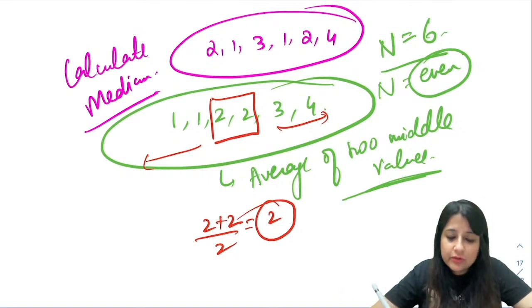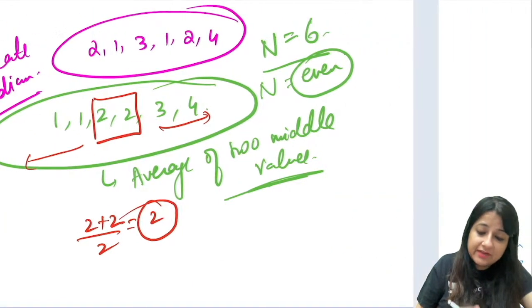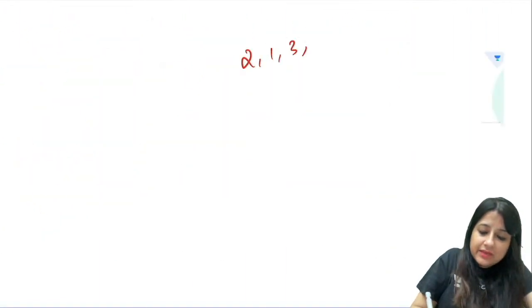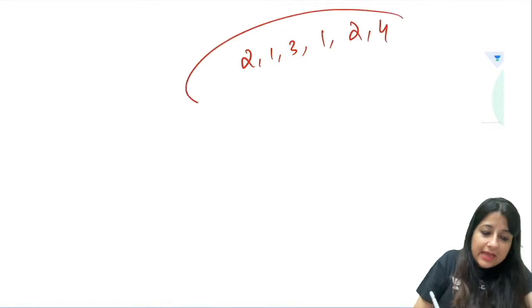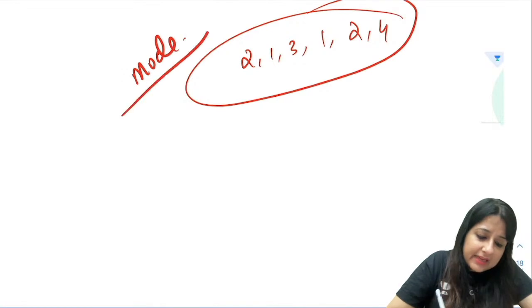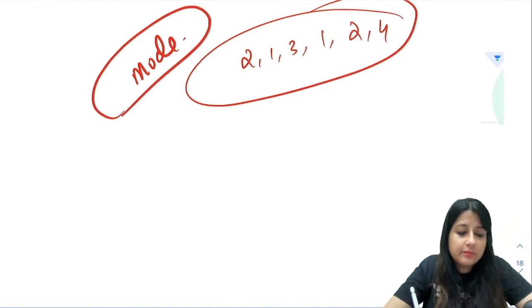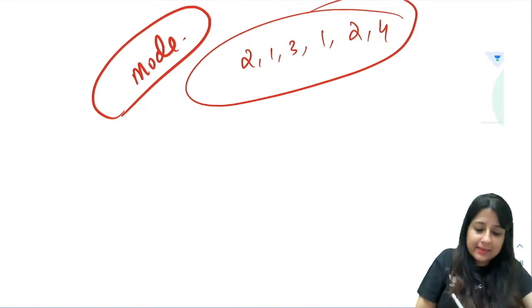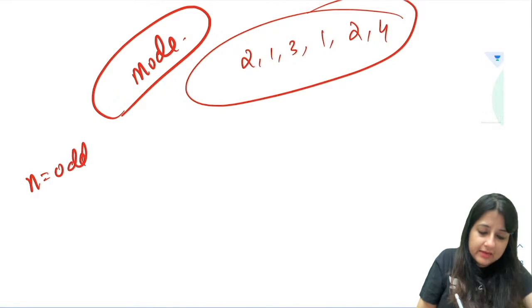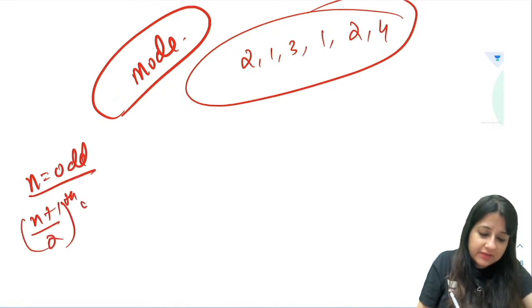And if I asked you to calculate the mode for this same data set, 2 1 3 1 2 4, can you calculate the mode, everybody? If n is very large, there is a formula. If n is odd, then the formula is the n plus 1 by 2th observation.